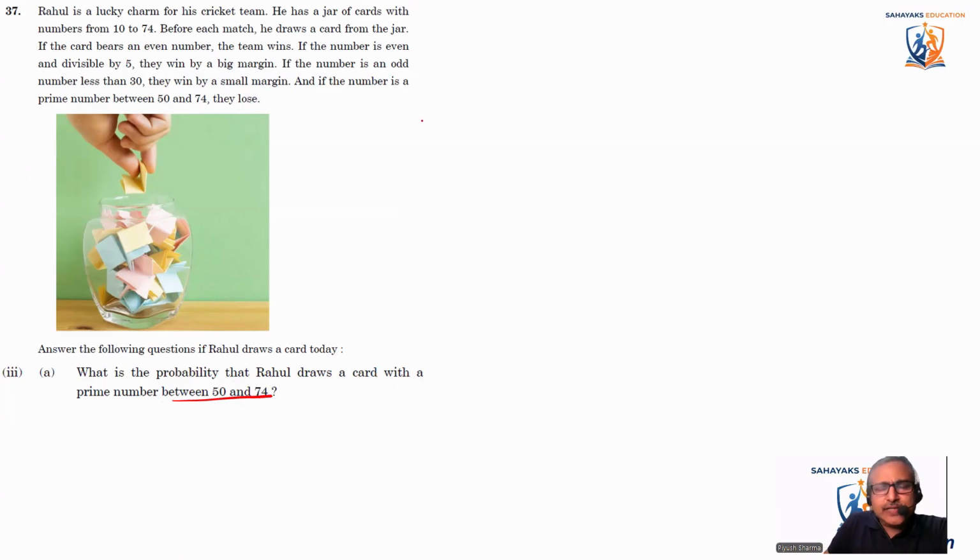Above 50, 51 is not prime, 52 is not prime, 53 is a prime number. Then the next one is 59, a prime number. Then 61 is a prime number. Then 67 is a prime number. And after 61, 71 is a prime number. Then 73 is a prime number.